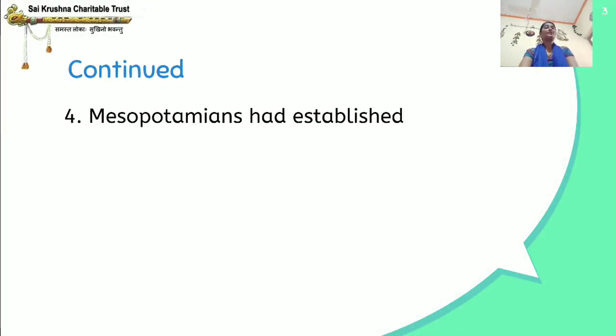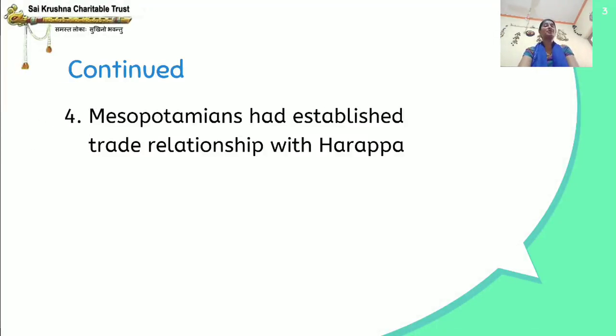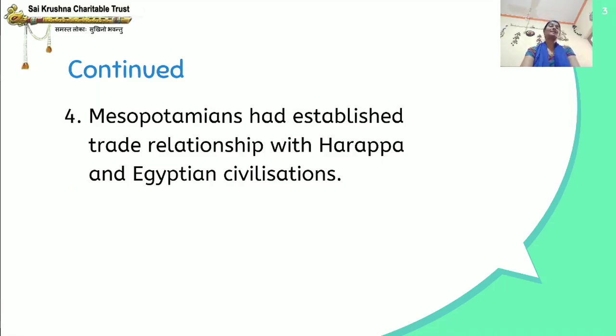And Mesopotamians had established the trade relationship with Harappan and Egyptian civilizations. Trade means buying and selling of goods, I have told in the previous class. So the Mesopotamians had established the trade relationship with Harappa and Egyptian civilizations.